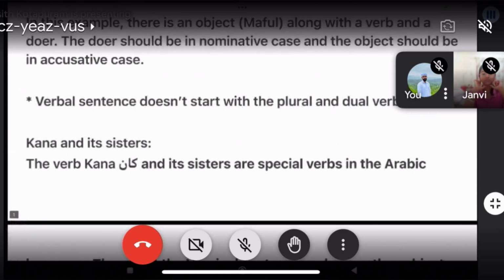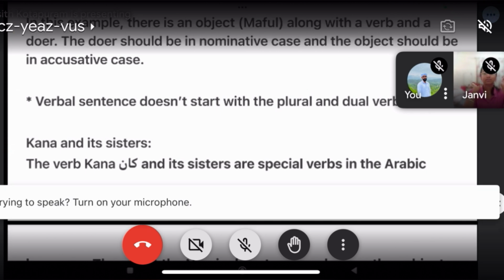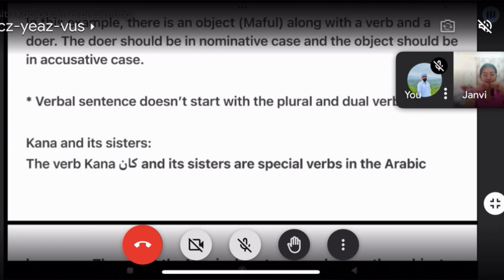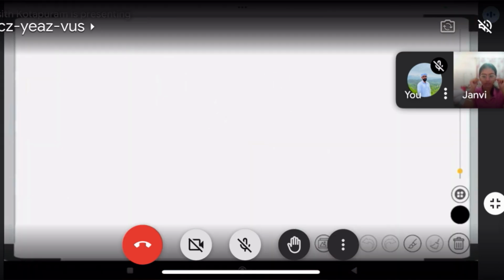And a verbal sentence doesn't start with a plural or dual verb. For example, how do you say the students wrote in Arabic?